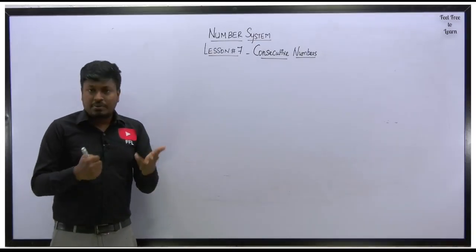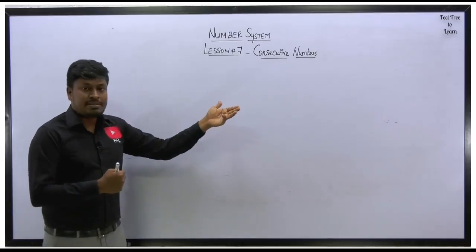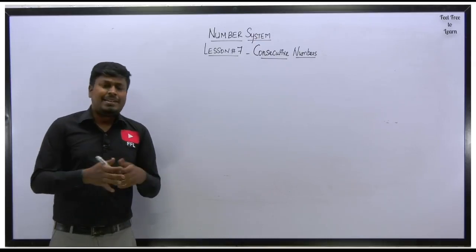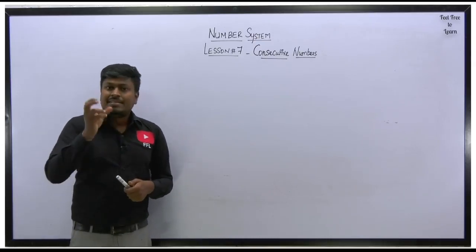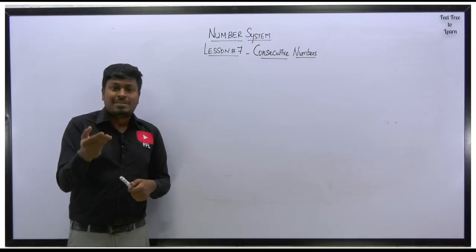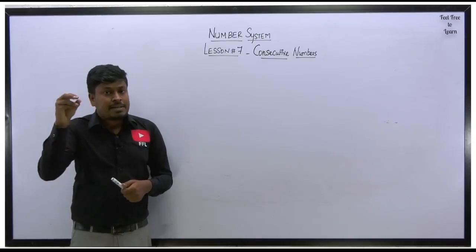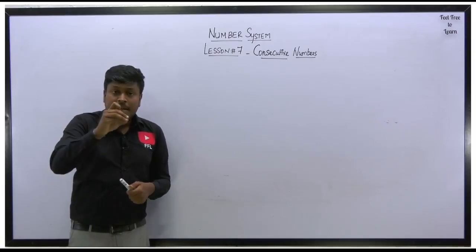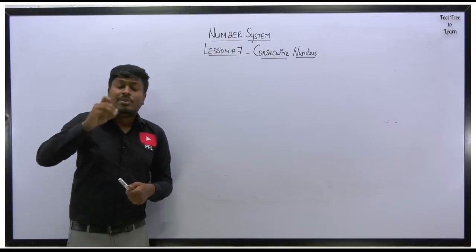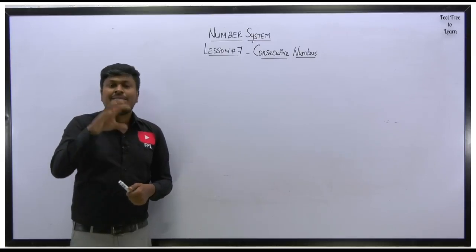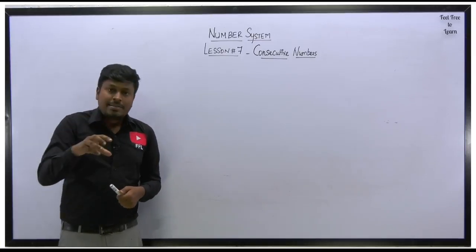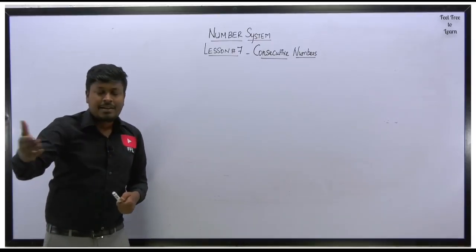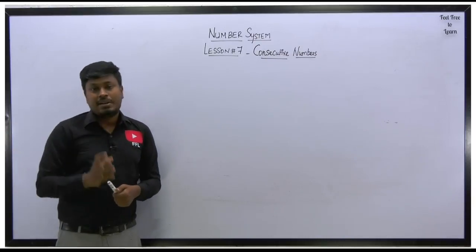Before solving a question based on consecutive numbers, first you have to know what consecutive numbers are. Consecutive numbers are nothing but a set of series which follow some logic. For example, if all the numbers are even numbers, it is called consecutive even numbers. If all the numbers are odd, it is called consecutive odd numbers. Or if a series starts from 1, 2, 3, 4, etc., it is called consecutive natural numbers. Got it?